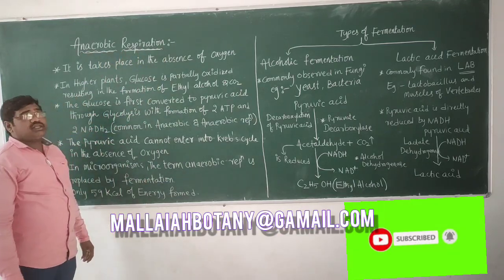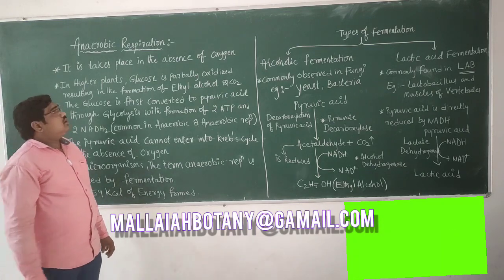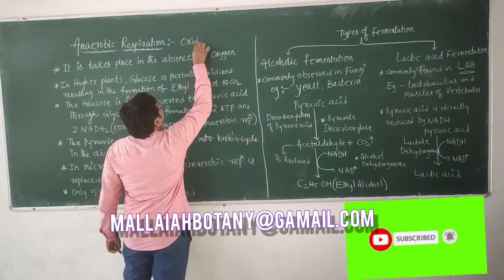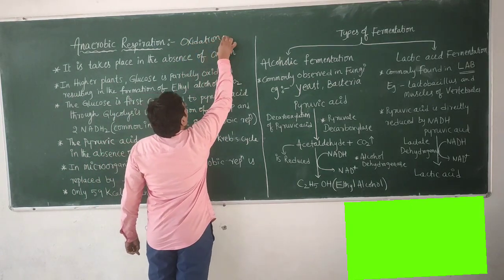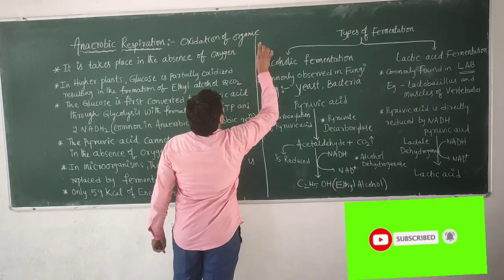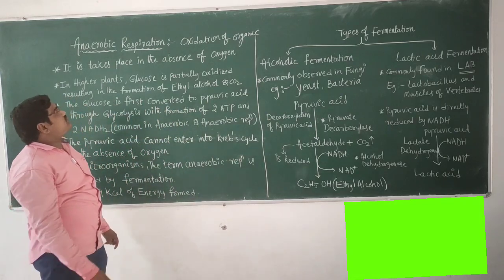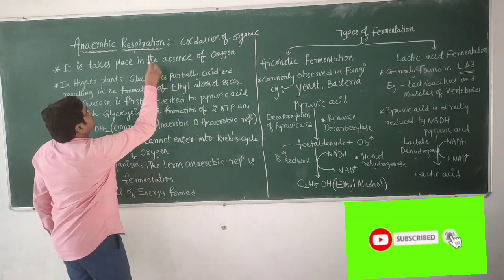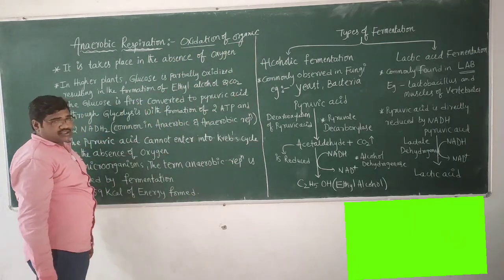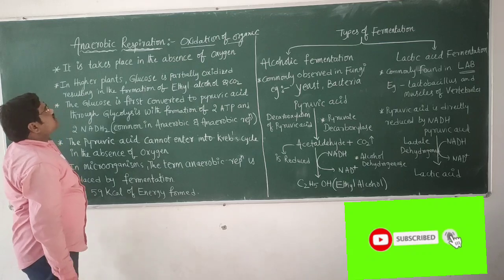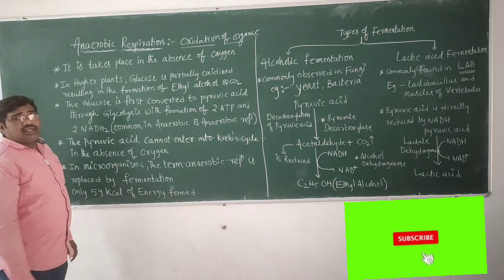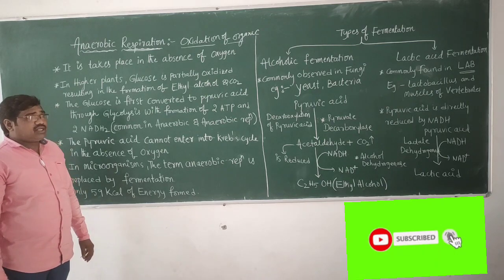What is the definition of respiration? Respiration means oxidation of organic food substances. Respiration is generally of two types, aerobic respiration and anaerobic respiration.